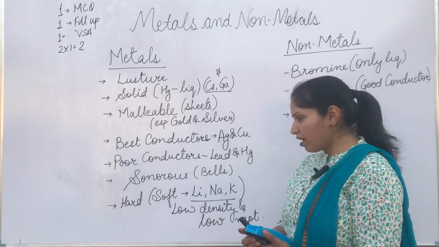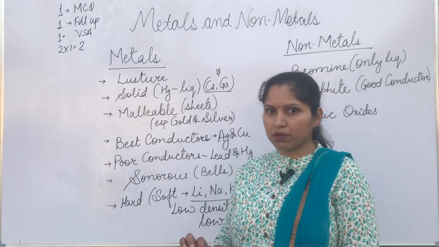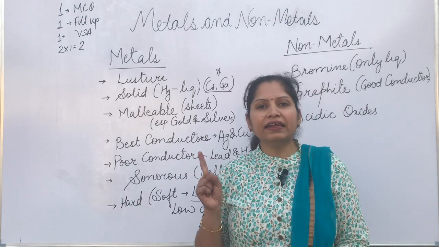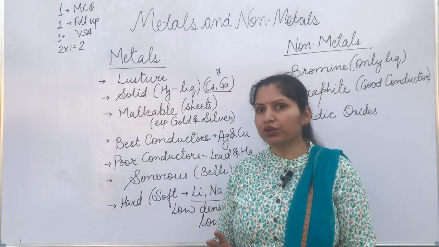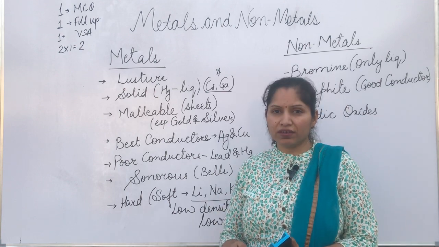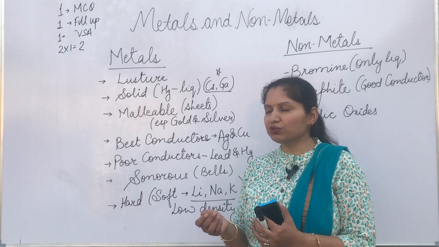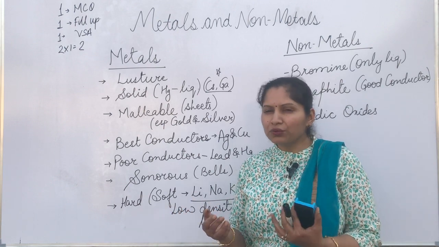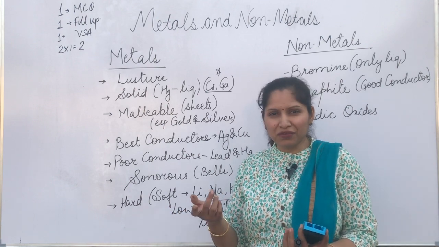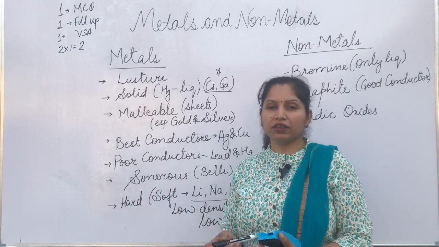They are usually hard, but the exceptions are very important. Just remember that very well. Lithium, sodium, and potassium. These three metals are soft, and they are so soft that they can be easily cut with a knife. Just imagine you are cutting a metal. Can you even imagine cutting iron with a knife? No. But lithium, sodium, and potassium are so soft that they can be cut with a knife.